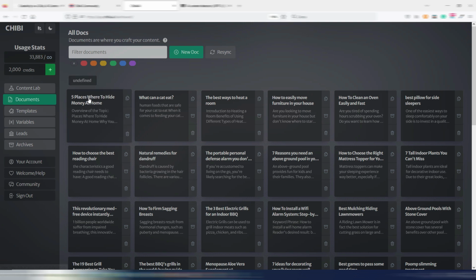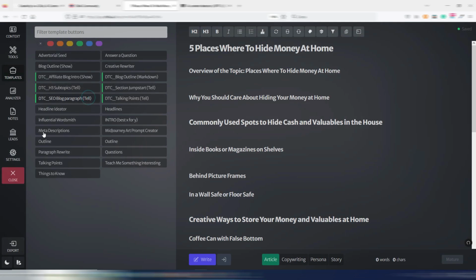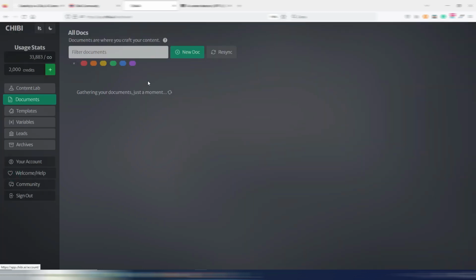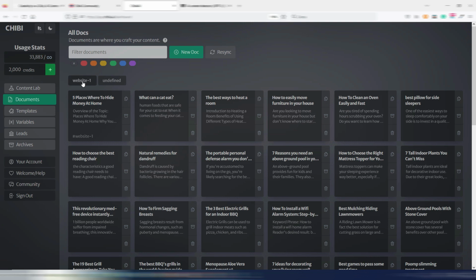But let's say I want to give a tag to this document. I can go here in settings, and in the tag section I can insert a tag, for example, website 1. Let's say I have more than one website, so I can tag like this, and when I go here, as you can see now I have a new tag, website 1.